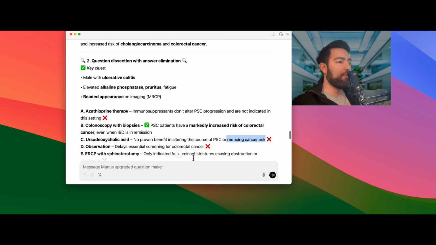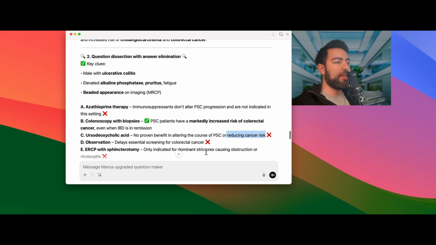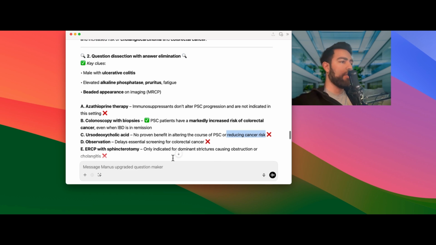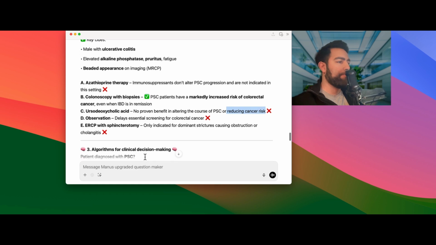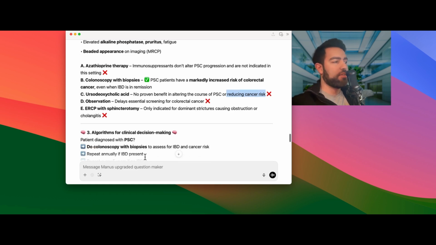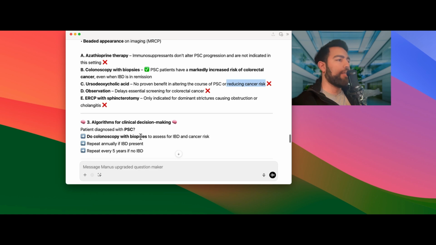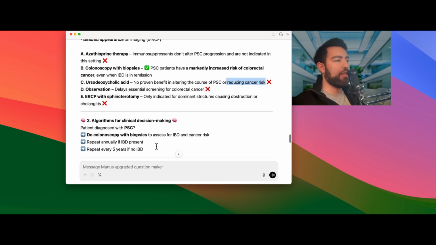ERCP with sphincterotomy is indicated for a dominant stricture causing obstruction and cholangitis. Just because they have some strictures there and there's dilation doesn't mean we need to go and treat it, right? So that would be another way to get your thought process off track. So the algorithm for decision making, just remember PSC, you need a colonoscopy with biopsy because of this association.